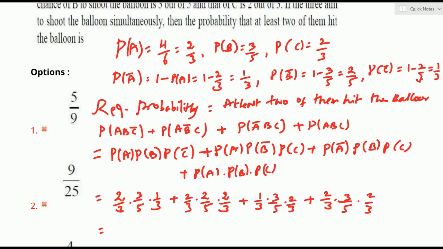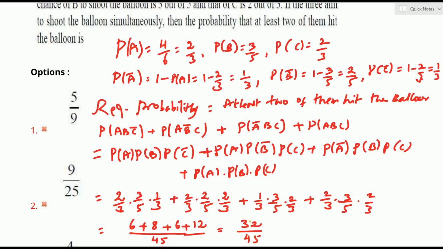Numerator, I am taking 2 into 3 into 1 is 6. Next, 2 into 2 into 2 is 8. Then plus 2 into 1 into 3 into 2 is 6. Then 2 into 3, 6, 6 into 2 is 12. The denominator is 45. We got this result by adding all these: 6 plus 8, 14, plus 6, 20, 20 plus 12, 32. 32 by 45. This is our result according to the given question.